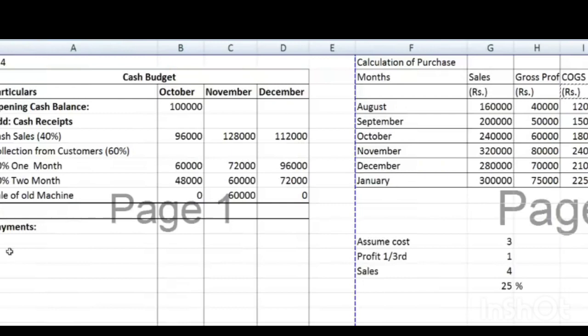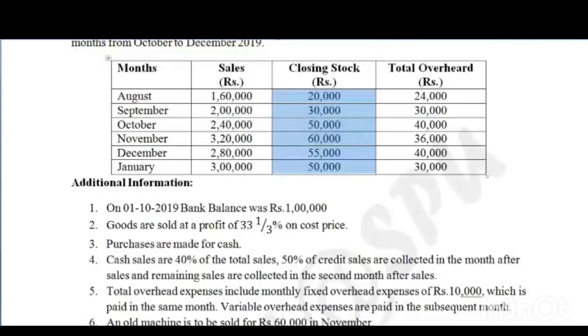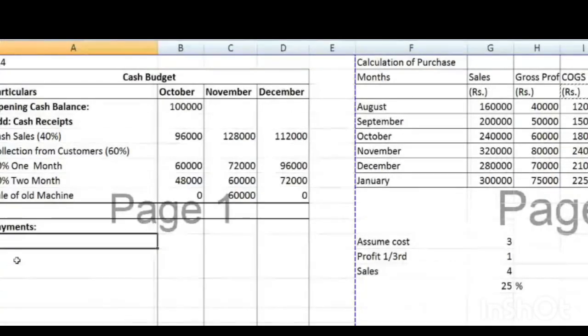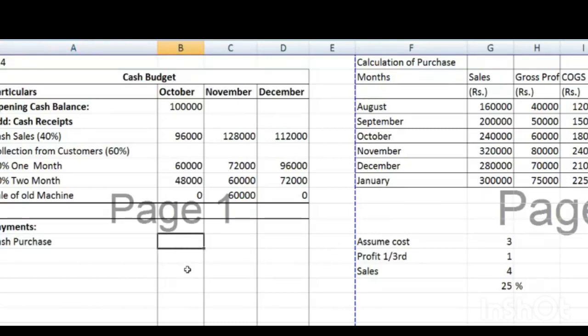So here in the payment, how we made the purchase, let's see. Read point number 3. What is it saying? Purchases are made for cash. Okay, no credit period, nothing else, no advance, and no lag in payment. That means we just require to write here cash purchase, and it is to be shown in the respective months, October, November, and December.